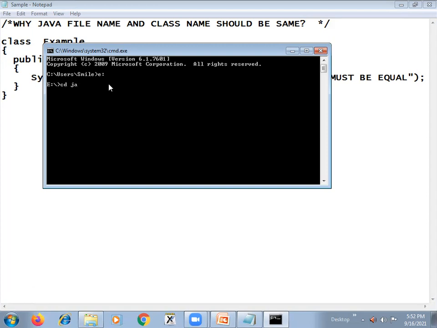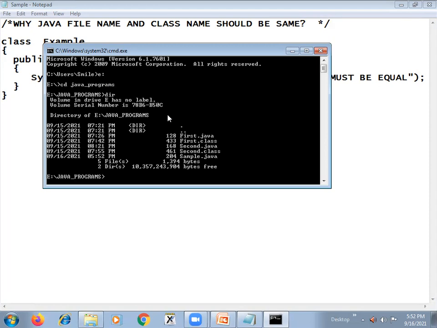Let me change my directory to Java programs. If I type dir, you can see that yesterday we executed first.java and second.java, and their class files are present here. Now I have created a Java file sample.java. Now you can see 5 files are there.